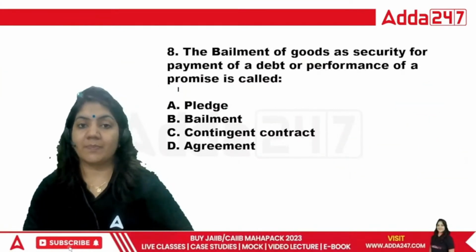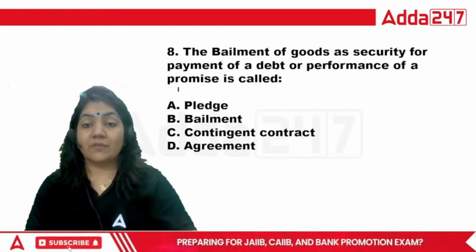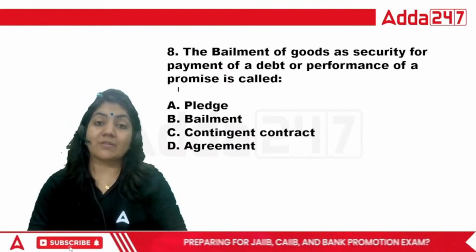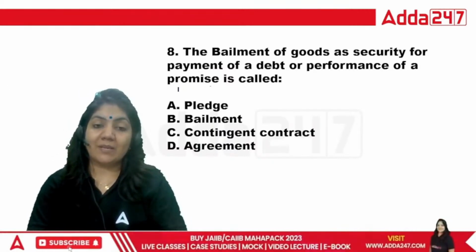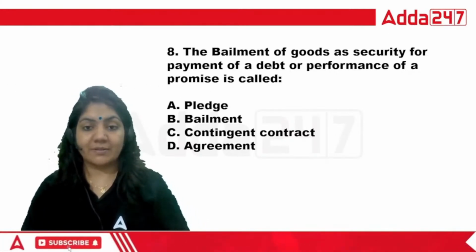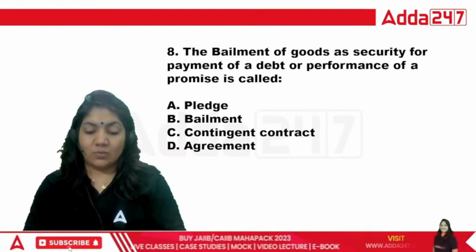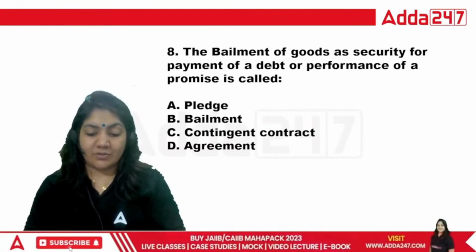Okay, next one. The bailment of goods as a security for the payment of a debt or the performance of a promise is called what? Pledge, bailment, contingent, or agreement. So what is the right answer here? Tell me, class, what is the right answer for this question?